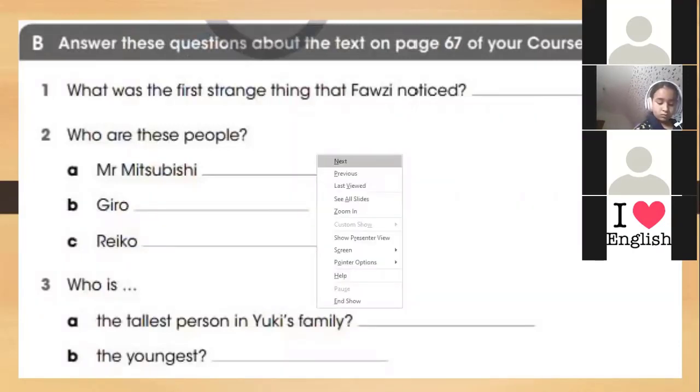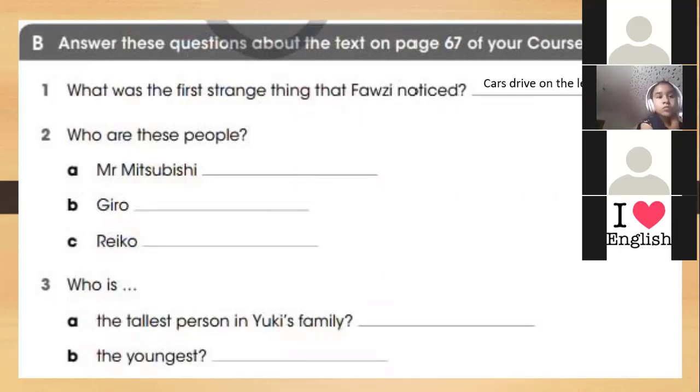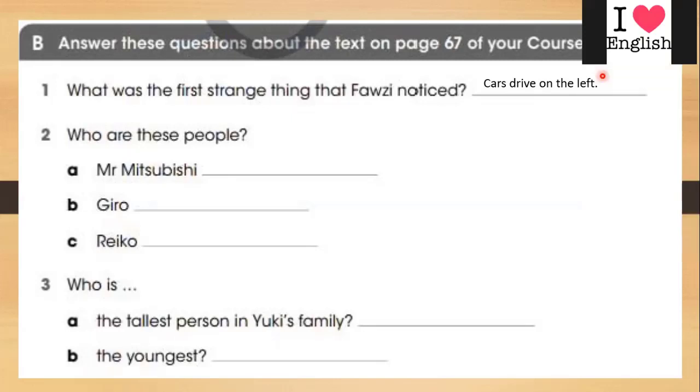What was the first strange thing that Fauzi noticed? Cars drive on the left. Yes, so the first strange thing was that the cars drive on the left side and they have to go on the right side. So this is the first strange thing they noticed. Yes, so what about your question, Serene?